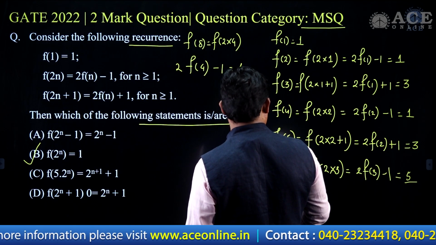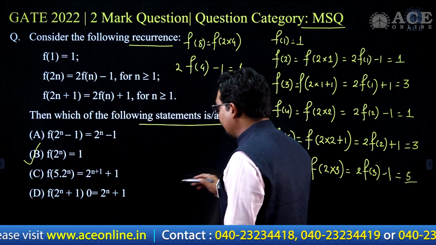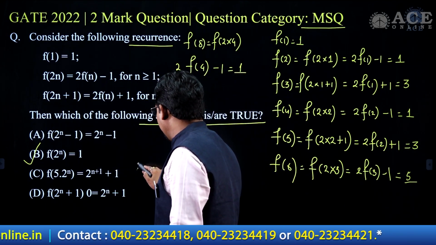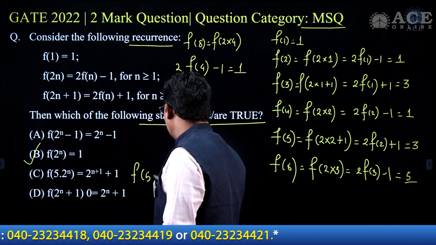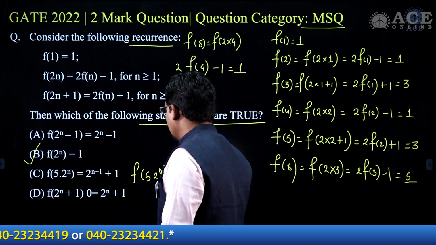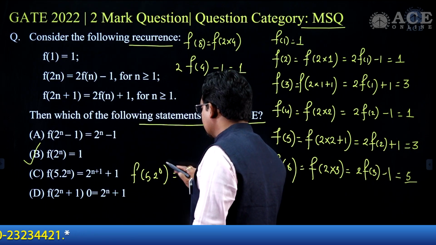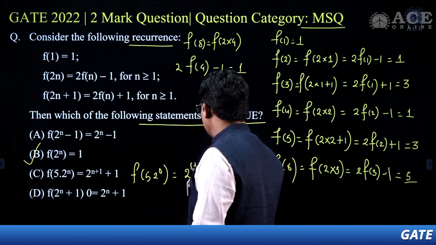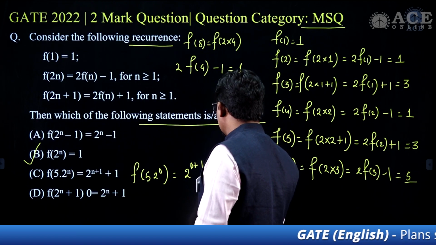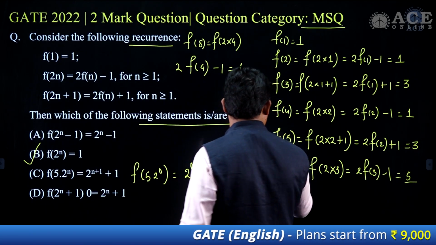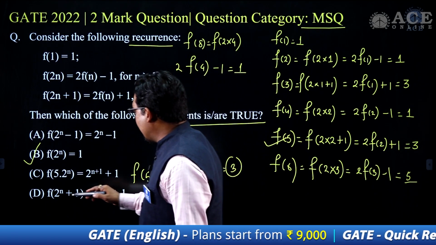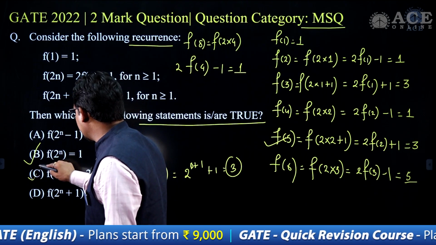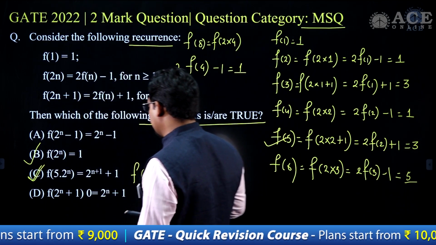Right. So f of 5, can I say f of 5 is f of 5 into 2 to the power 0, equal to 2 to the power 0 plus 1, 1 plus 1 plus 1, and that is equal to 3 I am getting. F of 5 is getting 3, and with that I need one more validation, but it seems C is also correct in this case.